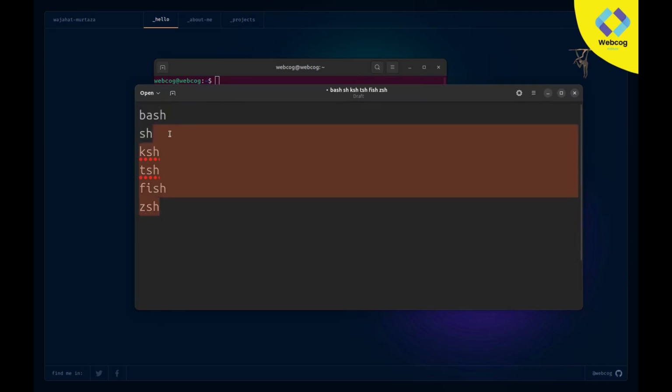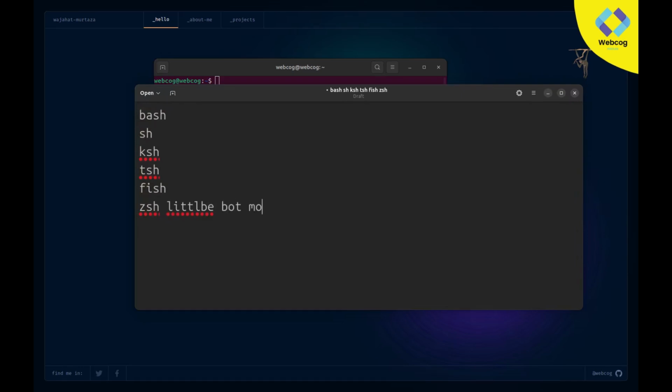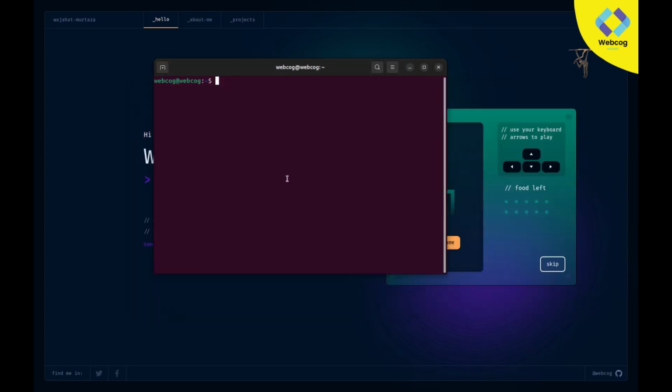Bash and ZSH are basically the same, but ZSH is a little bit more advanced than Bash. Overall these are the same, there is not much difference. You can work with Bash, SH, KSH, TSH, Fish, and ZSH as well.